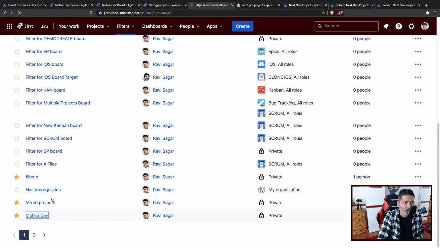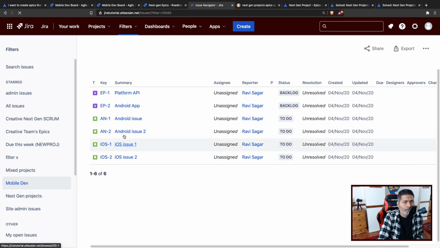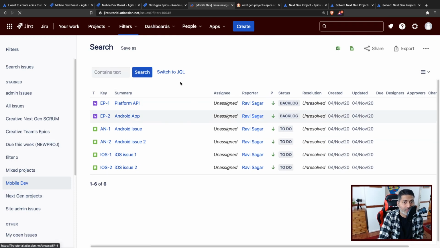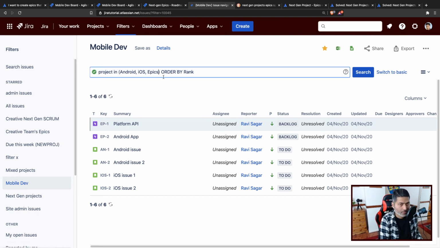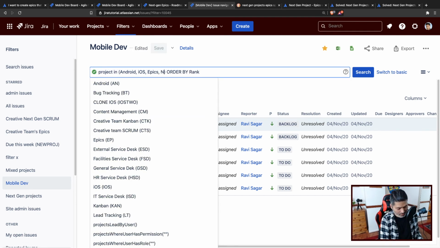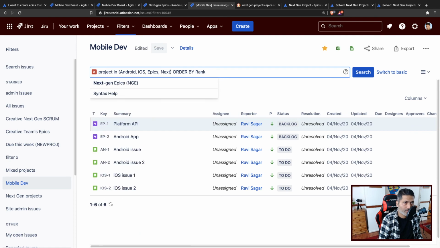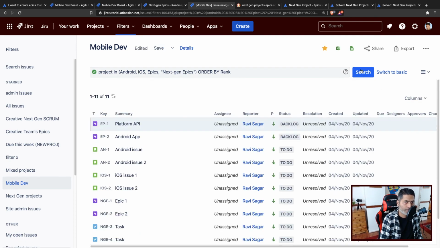So basically what I want to do is I want to see if I can bring in my fourth project, which is next gen epic. So if I search, we now have epics coming from next gen project. If I save it, let us see how it works. Let us see if we can do something interesting.